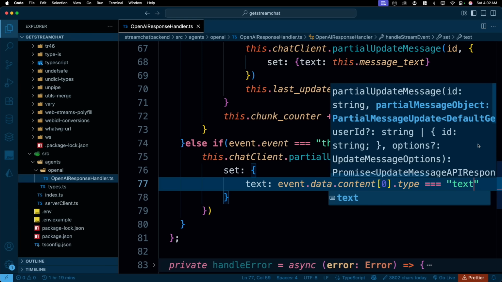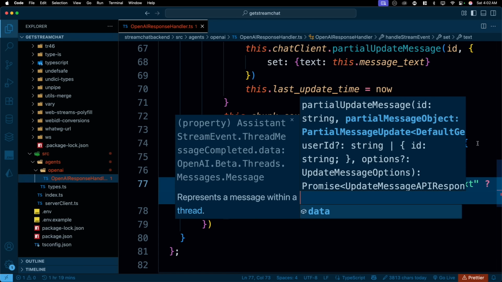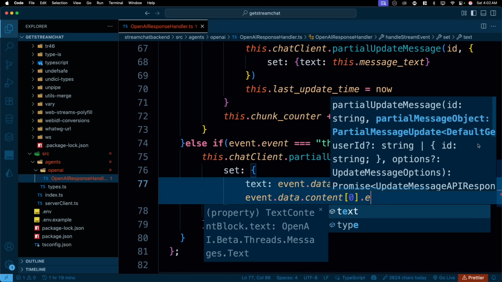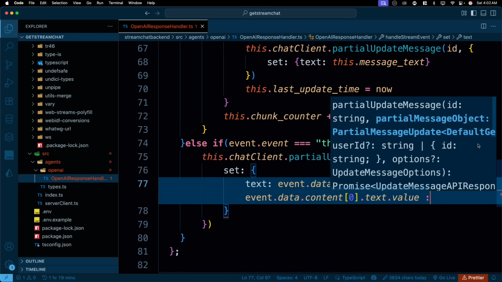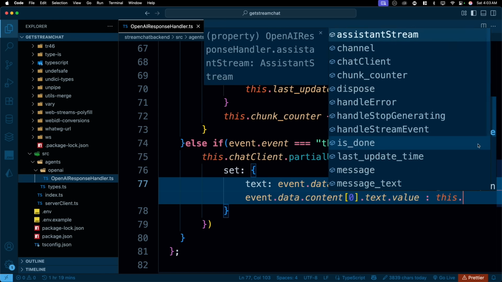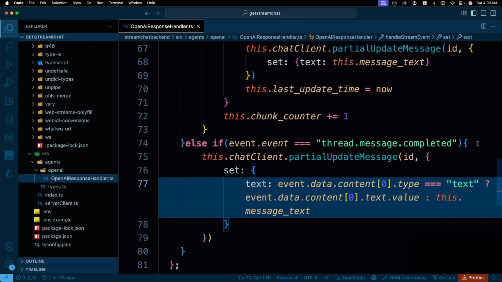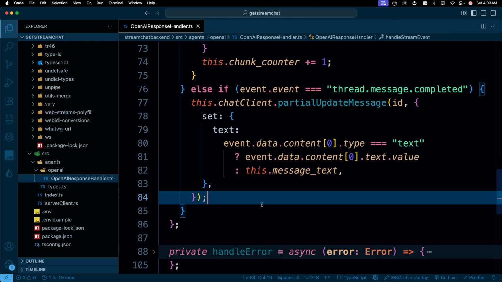Otherwise, because there could be a last message that might come, that's why I'm using it. So if text is there, then optionally I'm going to go ahead and say event.data.content. Give me that content. So I'll just extract this one.text.value. Or if it is not there, in that case, I'll just say this.messageText. So basically, I'm trying to just extract the last one piece of the message. Save that. There we go. We have set this up.